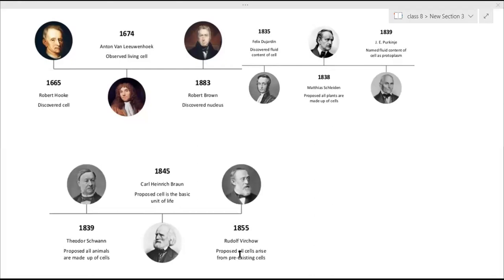And we have to write everything. Yes, everything you have to write down: the names of the scientists and what they have done, what part they have given. Then Virchow proposed that all cells arise from pre-existing cells.